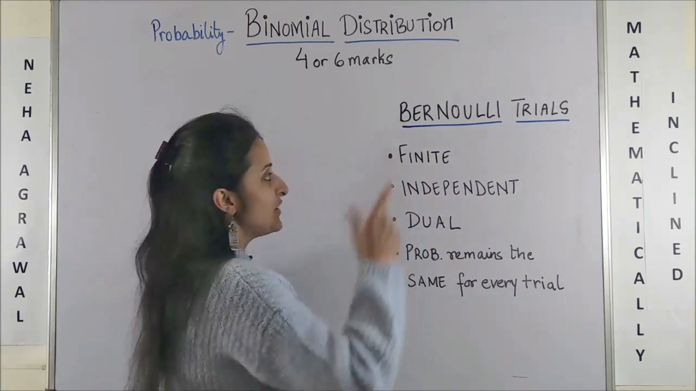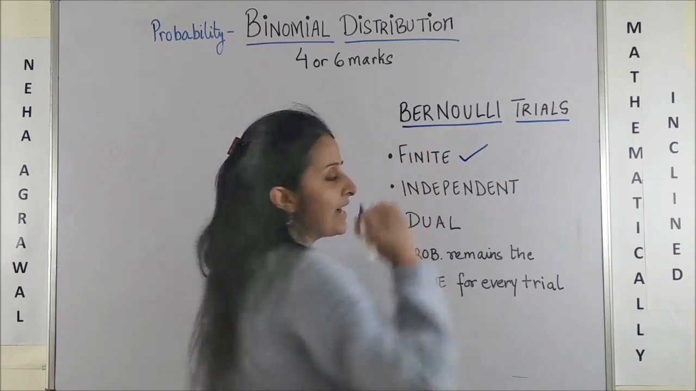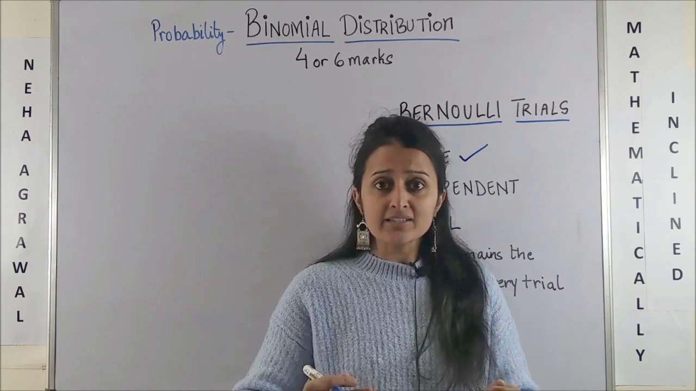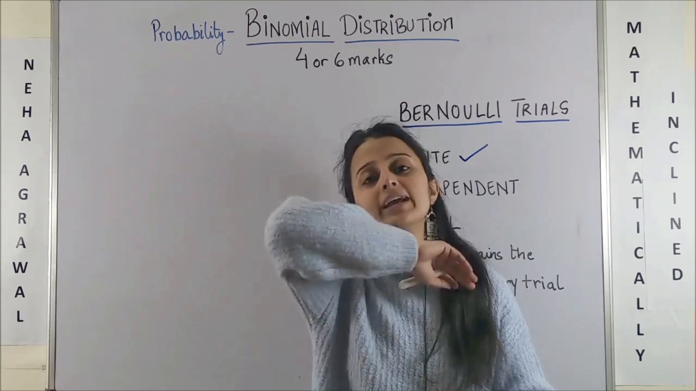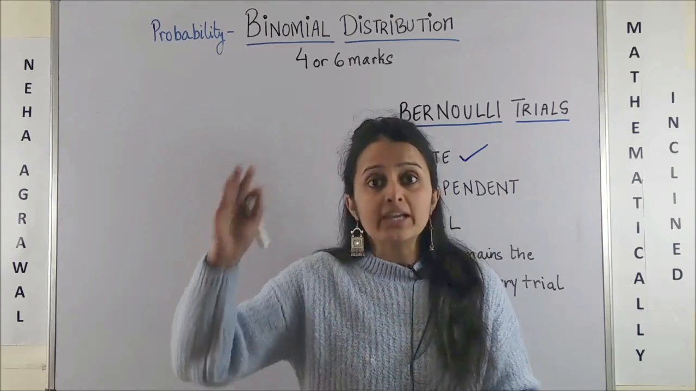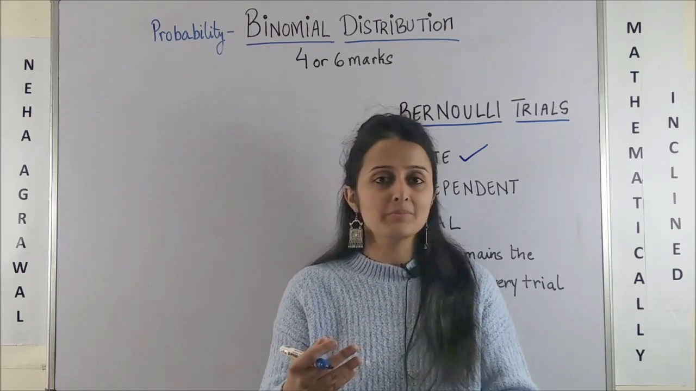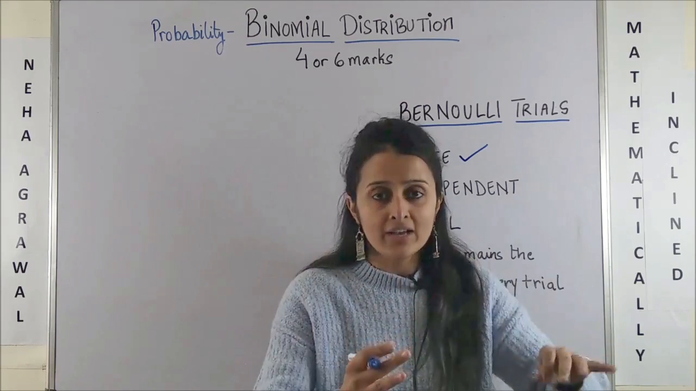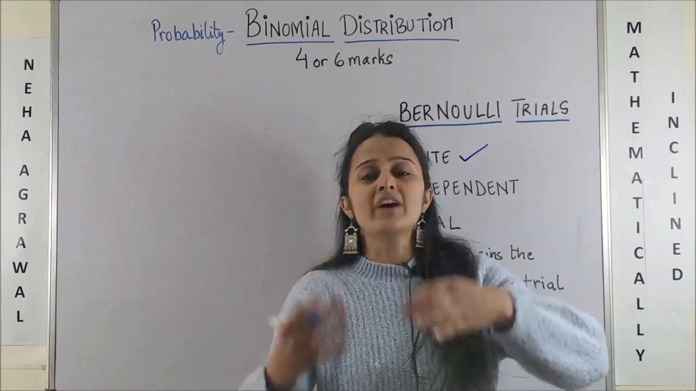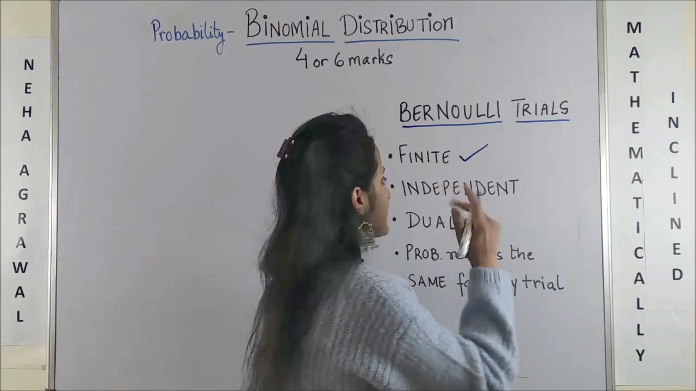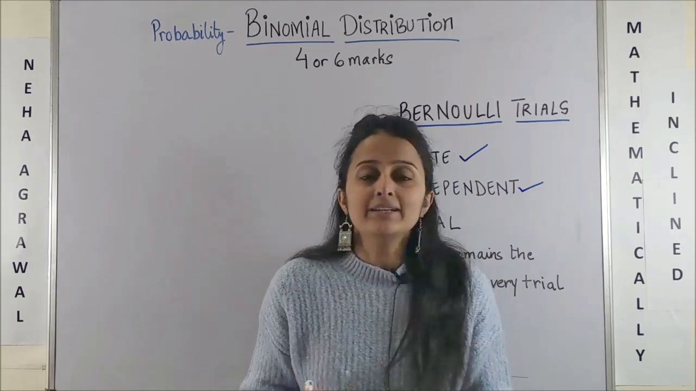That means first thing is they are finite in number. So if I'm conducting an experiment, doesn't mean it is going to continue indefinitely. No, it will stop somewhere. For instance, if I'm rolling a die, doesn't mean I'm going to roll forever. I'll be told that I have to roll it 5 times, 10 times, 15 times. So, finite. Secondly, they are independent events.